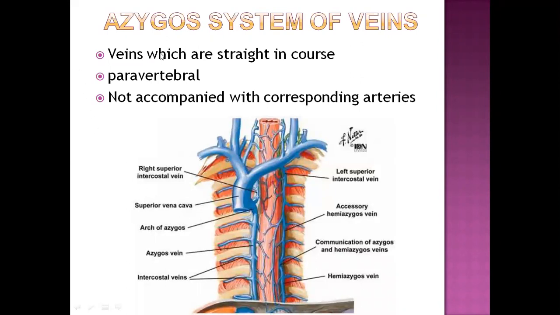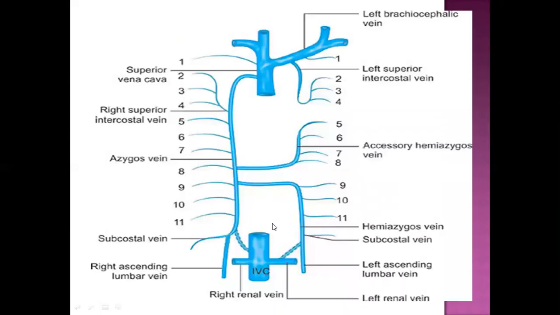Now, what is the azygous system of veins? The veins which are straight in course and situated on either side of the vertebral column. That's how they are called paravertebral. They are not accompanied by corresponding arteries.